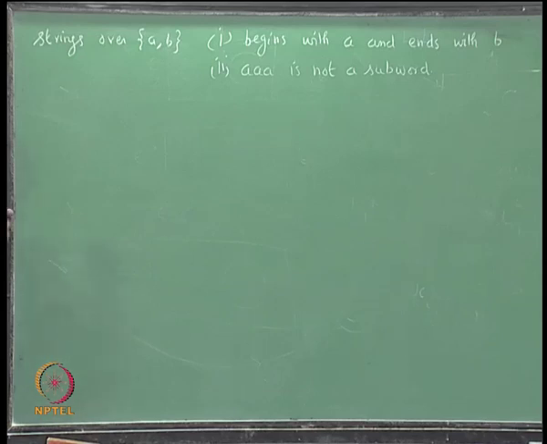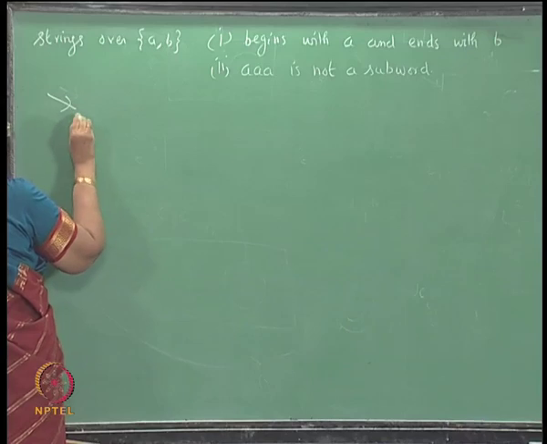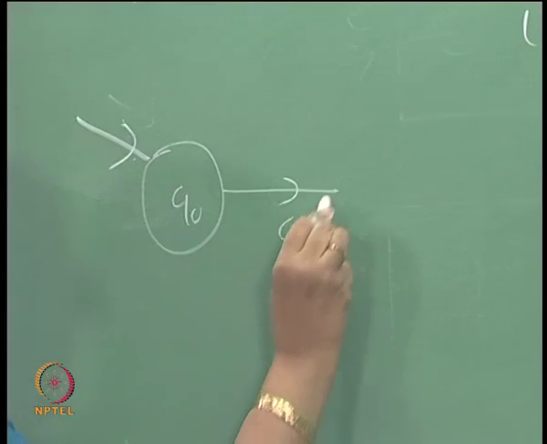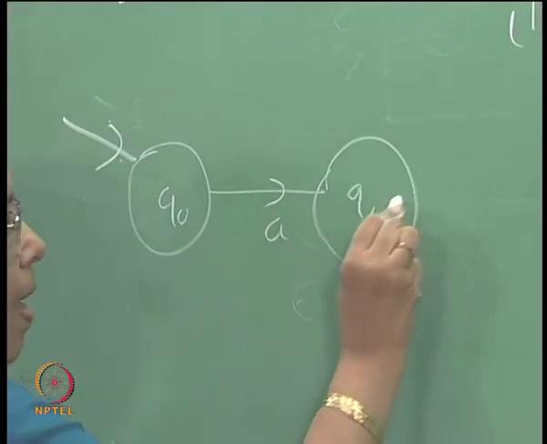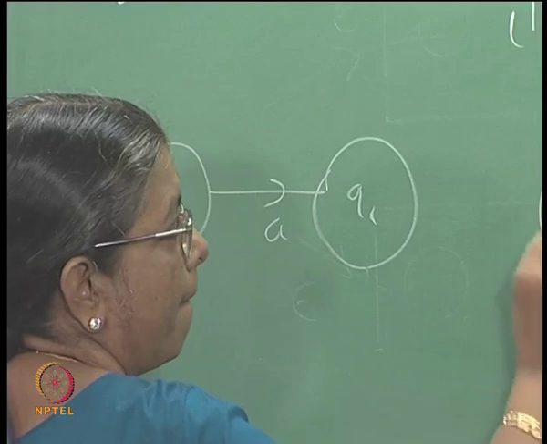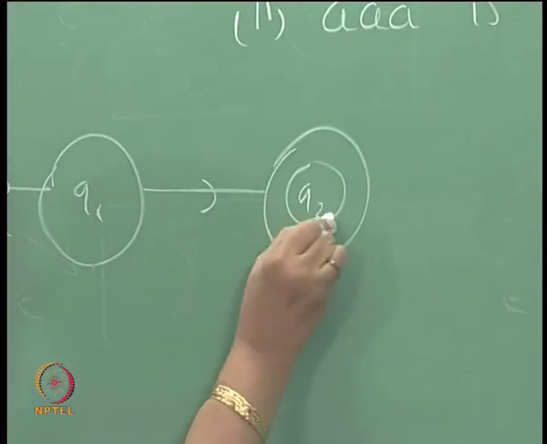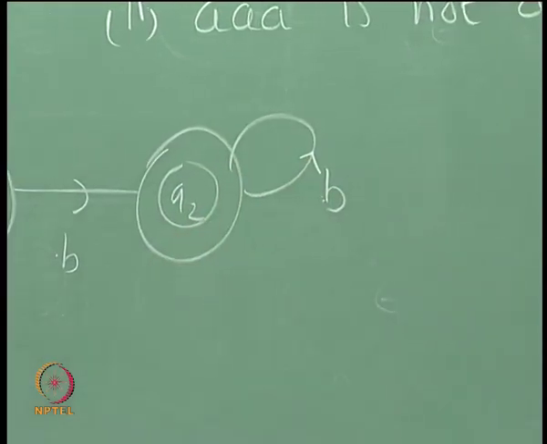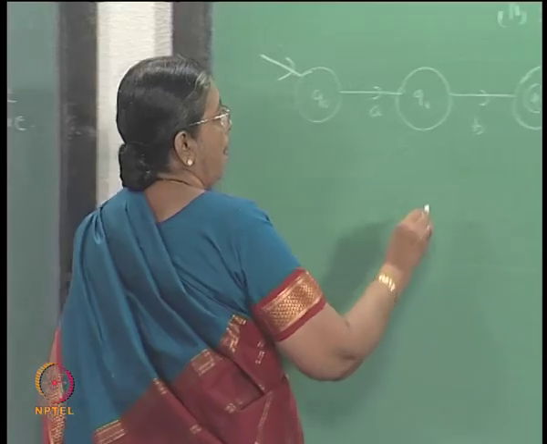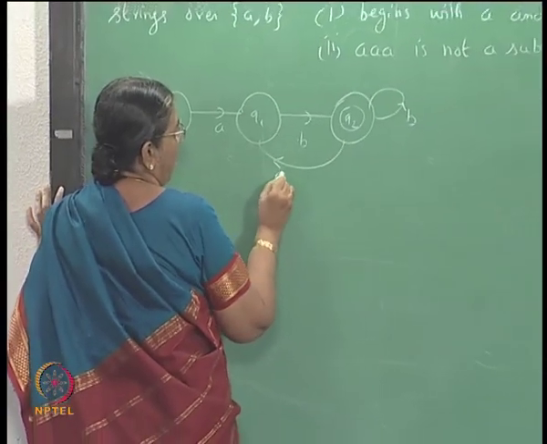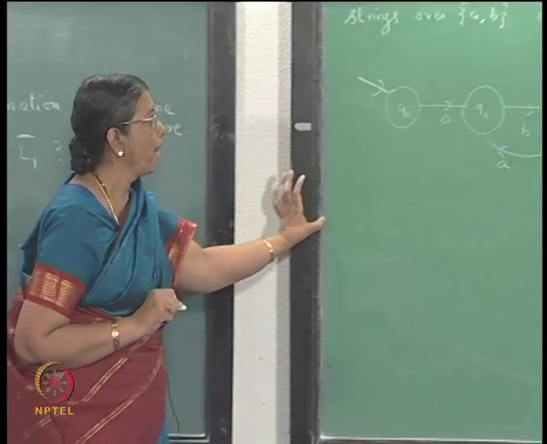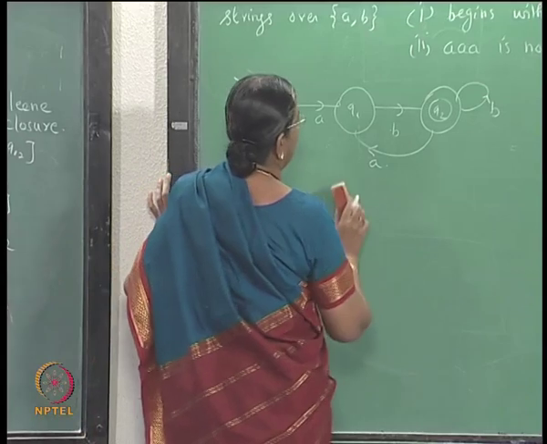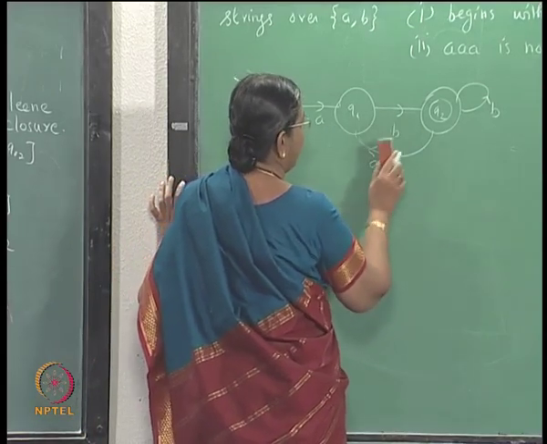So, one diagram will be for the first condition: Q naught, A, Q2, B. Am I correct? The string begins with an A and ends with a B.